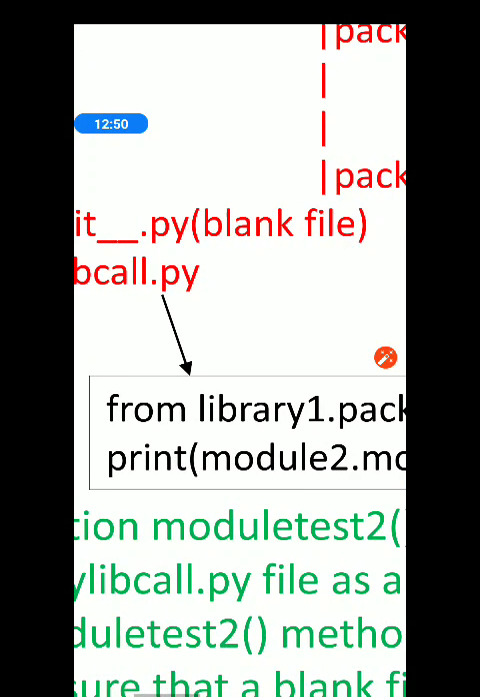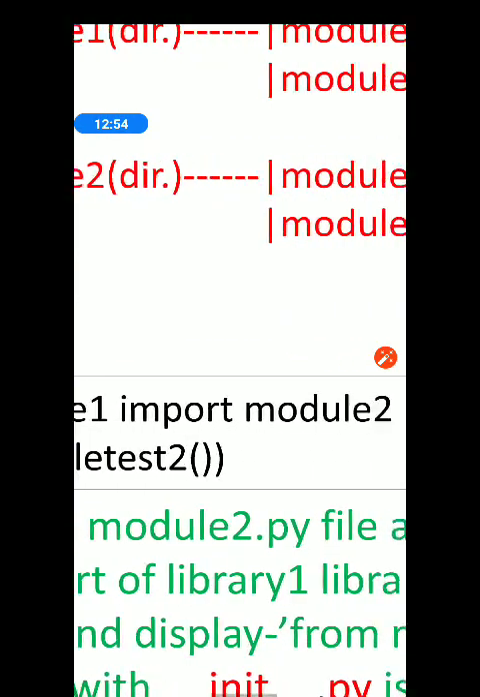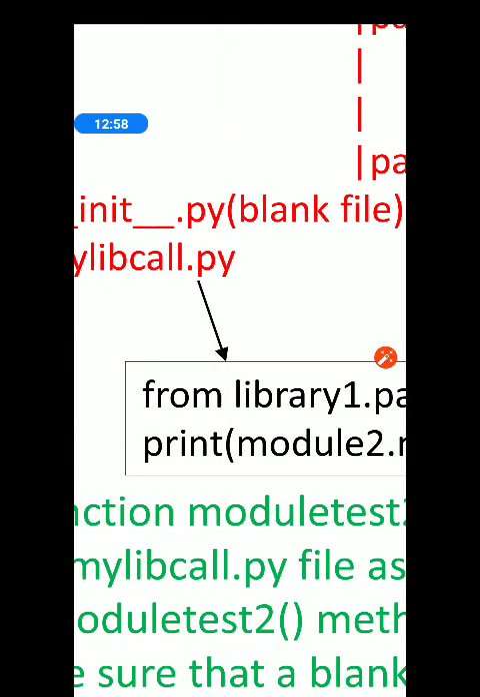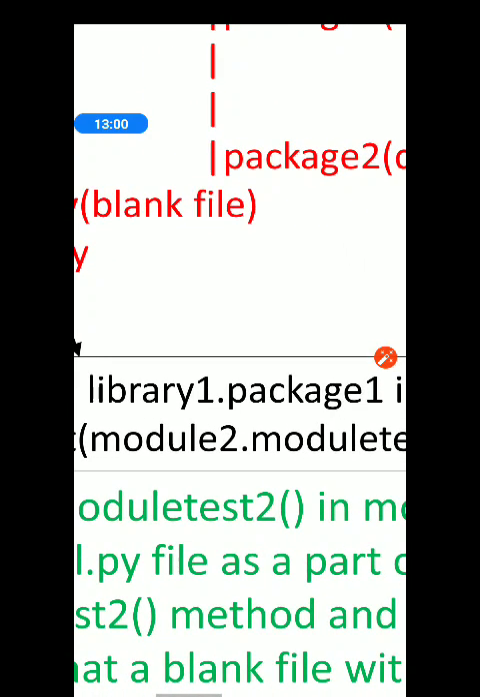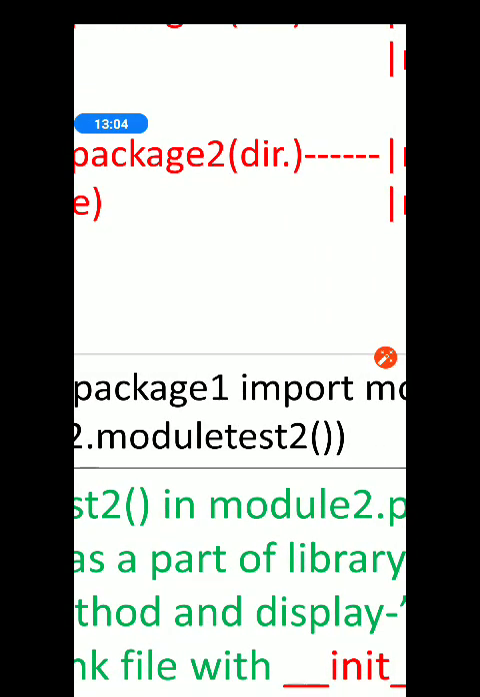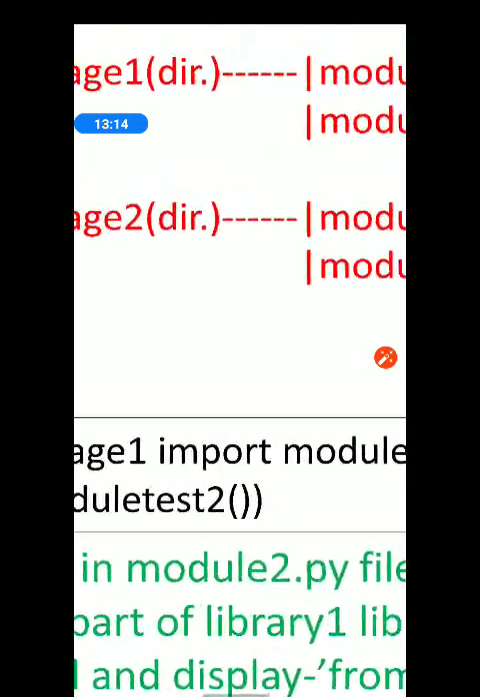mylibcall.py program file. It is saying from library1.package1 import module2, and after that, inside print brackets you have to write module2.moduletest2. Module test 2 will be a test module, in double quotes, small bracket closed, open and closed, and one more small bracket should be closed.